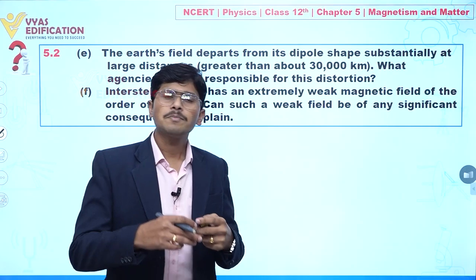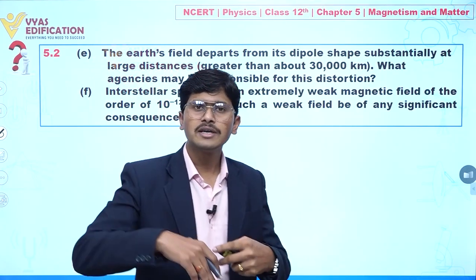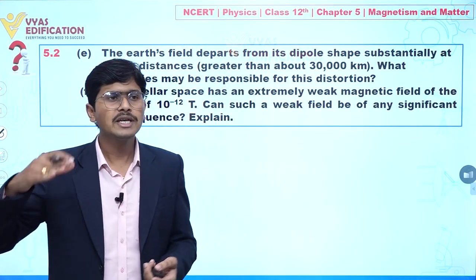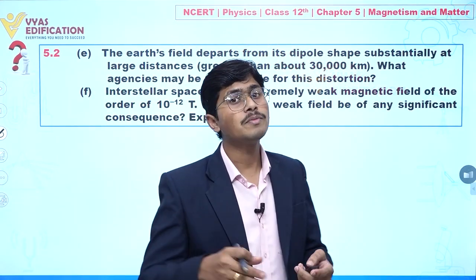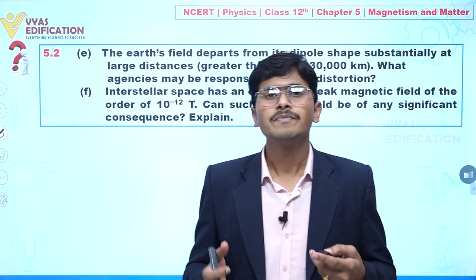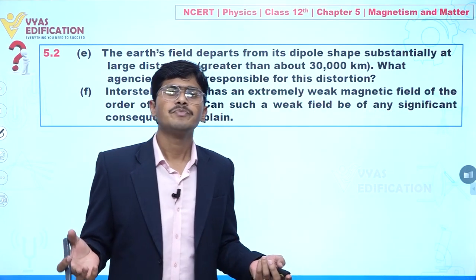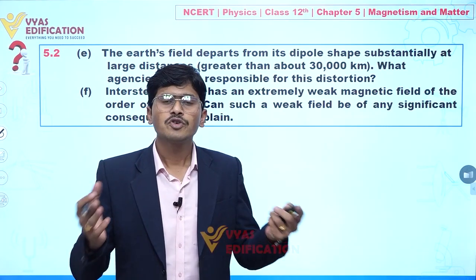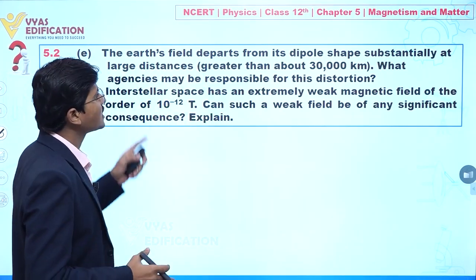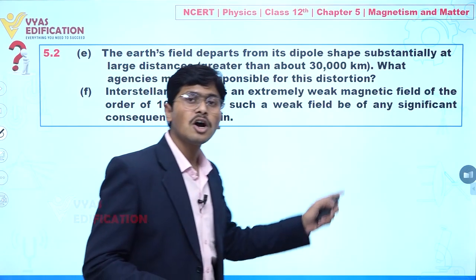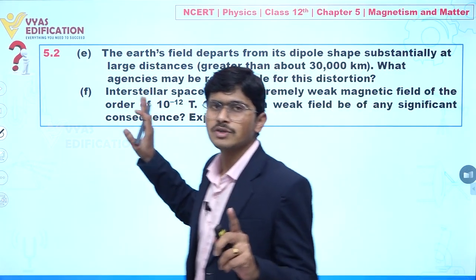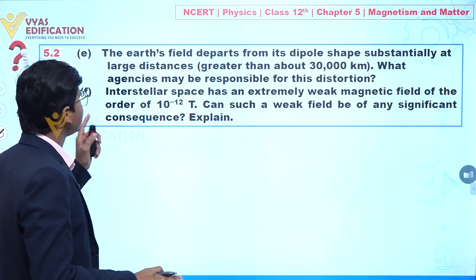Suppose these magnetic field lines go away from the earth and reach the ionosphere. In the ionosphere there are so many ions already present, and these ions take their energy from the solar system, or solar energy. So these ions are responsible for the distortion of the earth's magnetic field. Clear to you? So this is all about part number E.